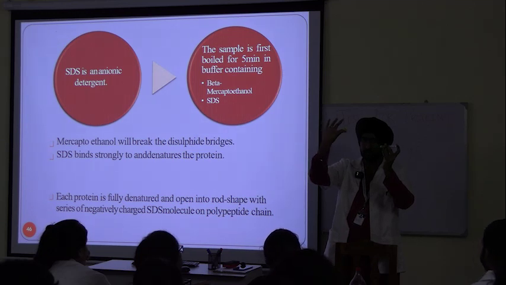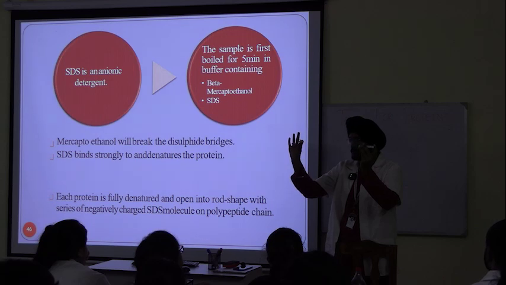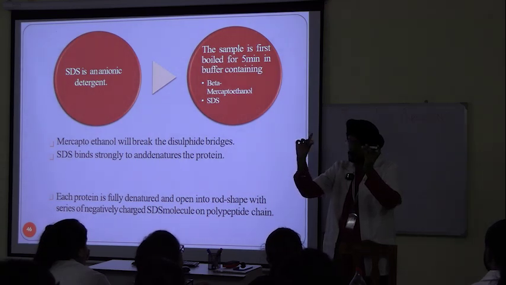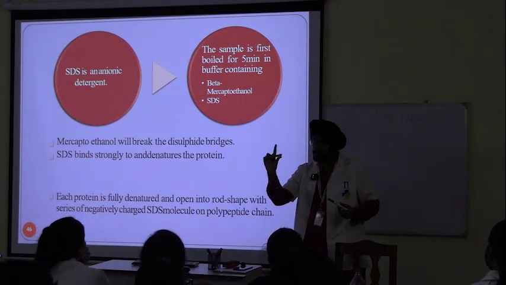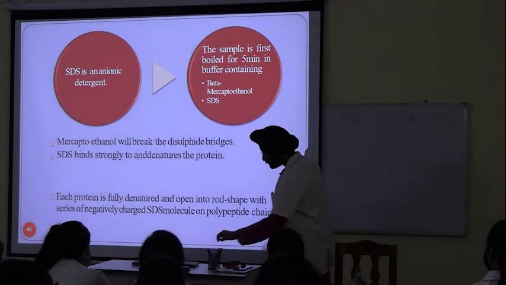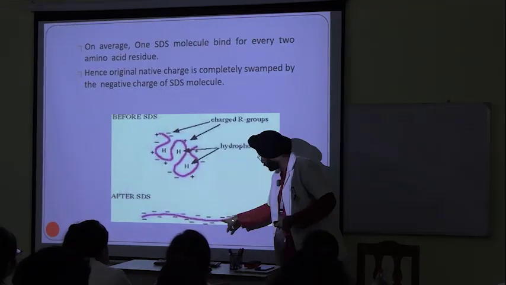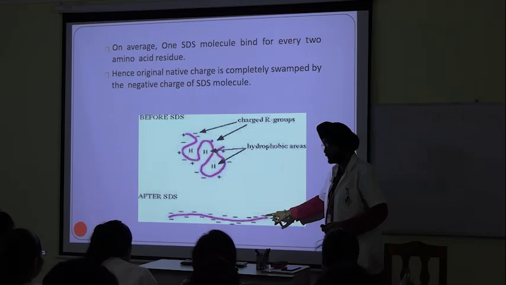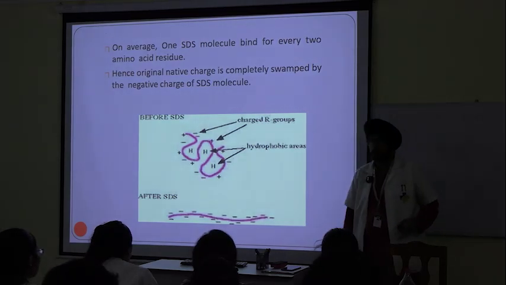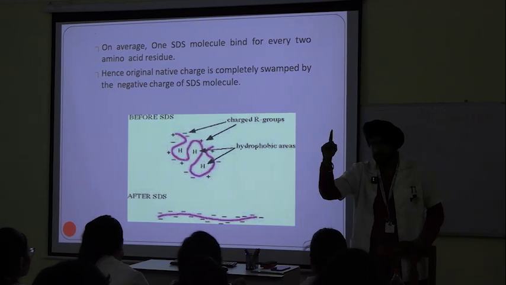So shape of the molecule comes into play, which was not the case with DNA and RNA. See, it is all linear structure here. It is all linear structure after boiling with SDS.